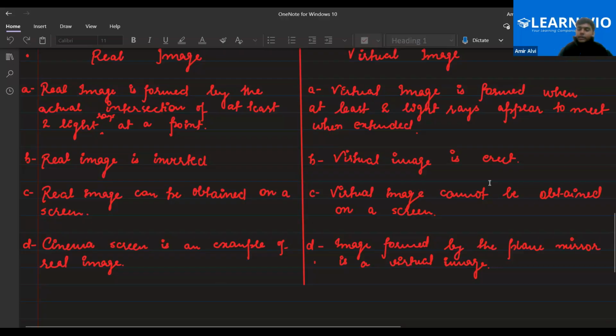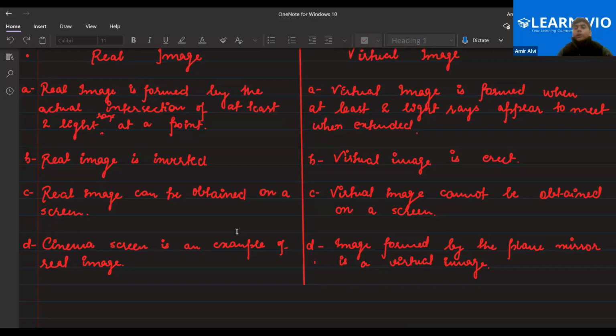Next, let's understand the next thing. A real image can be obtained on a screen. As you know, a real image exists in reality. Yes, they are real, that's why they are called real images. So it can be obtained on a screen. But virtual images are nothing but just your illusions. Illusion means something that is going on in your mind.